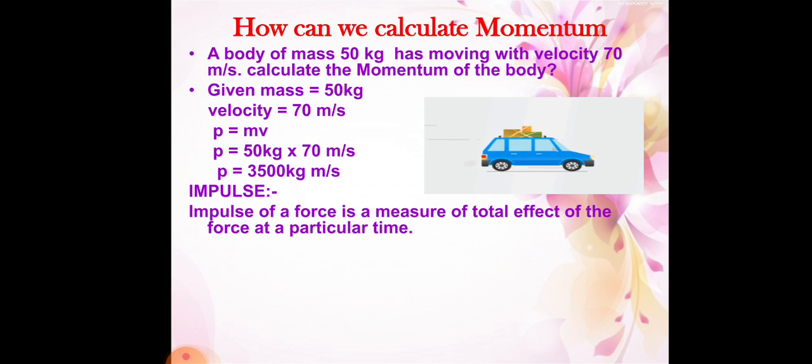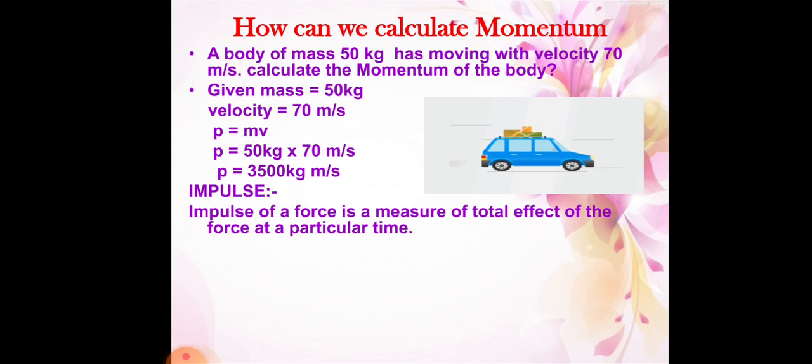At that time the body which is falling onto the ground has some velocity. Suddenly the body changes its velocity when it reaches the ground.